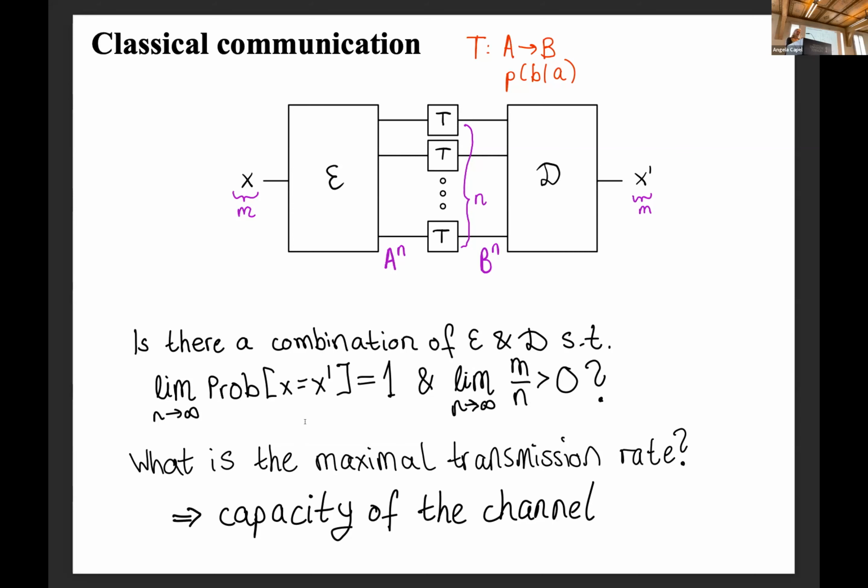And if you can find some map that puts your information into the channel and the decoder, then you can ask what is the maximum rate at which I can transmit this, and this is called the capacity of the channel. So that's classical, right?